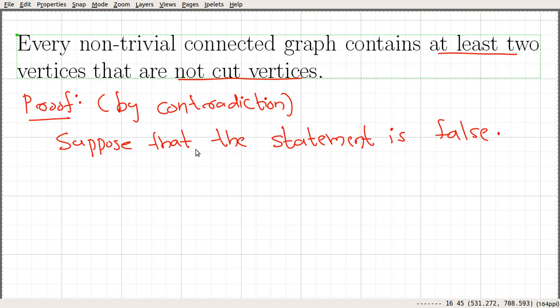Let's see what is going to happen. Suppose that the statement is false. Then there exists a non-trivial connected graph G with at most one non-cut vertex.